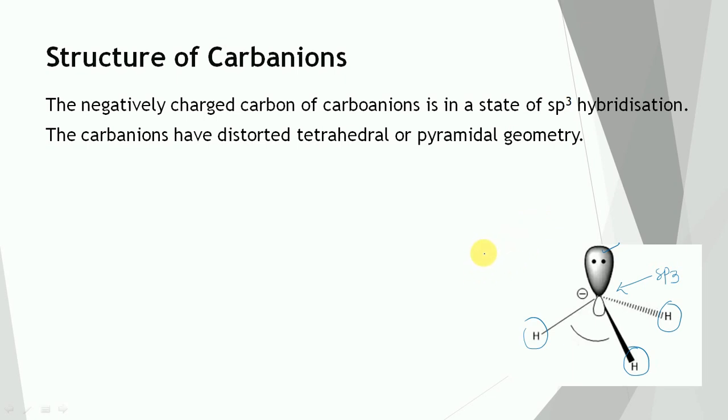The bond angle in the case of a negatively charged carbon is less than 109 degrees, and this is due to the presence of lone pair-bond pair repulsion. Due to this lone pair-bond pair repulsion, the angle is less than 109 degrees.